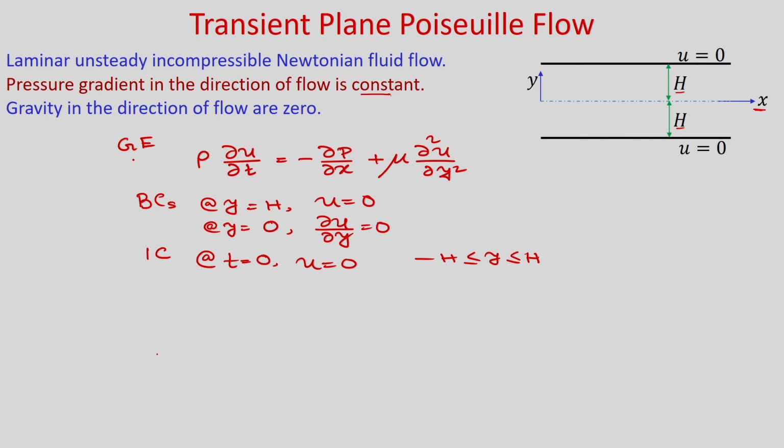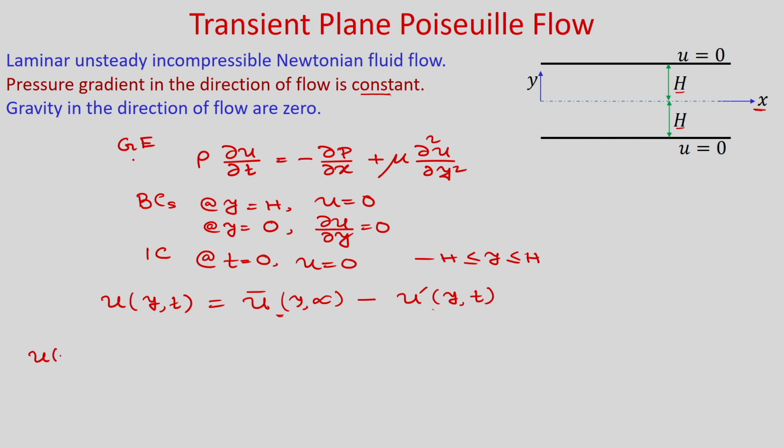Now if you solve this problem, then we can write the solution as u bar y infinity, which is your steady solution, minus u prime y t. Whatever way we solved the earlier problem, you can use that.